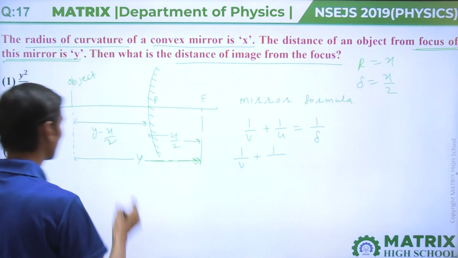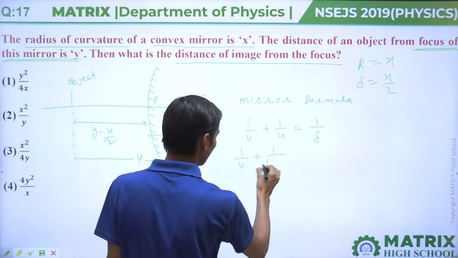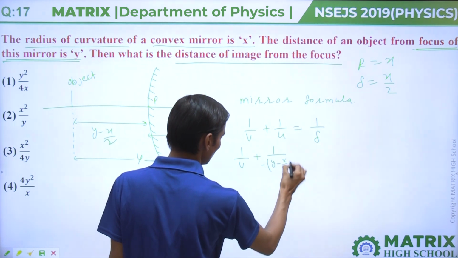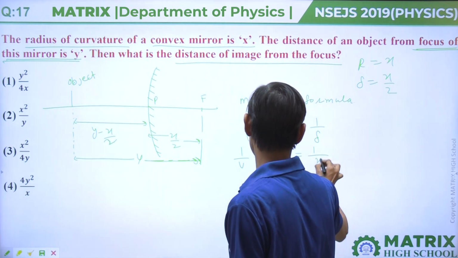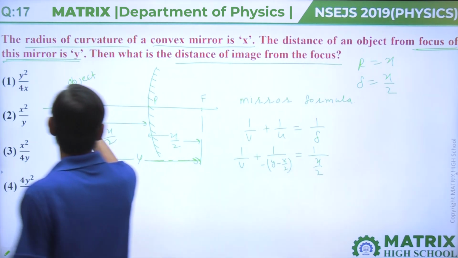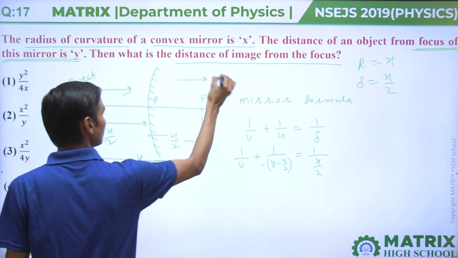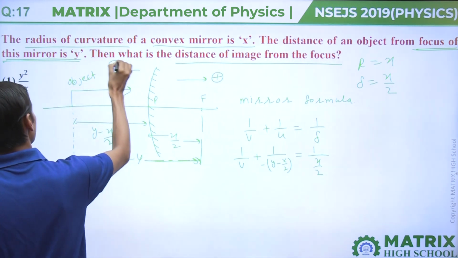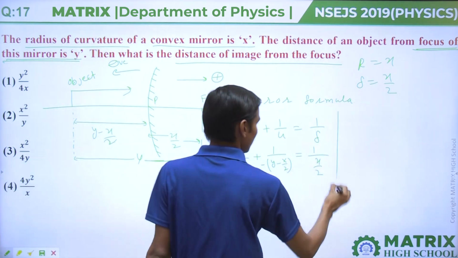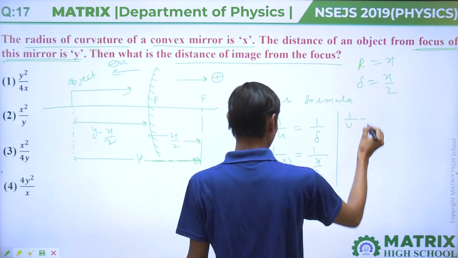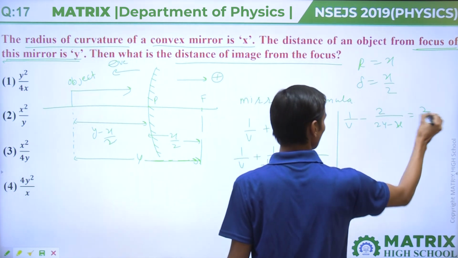U is given as negative of y plus x by 2, equal to 1 upon f, that is x by 2, because the incident light ray will come in this direction, so positive will be this and this will be negative. So we can solve this: 1 upon v minus 2 upon 2y plus x is equal to 2 by x.